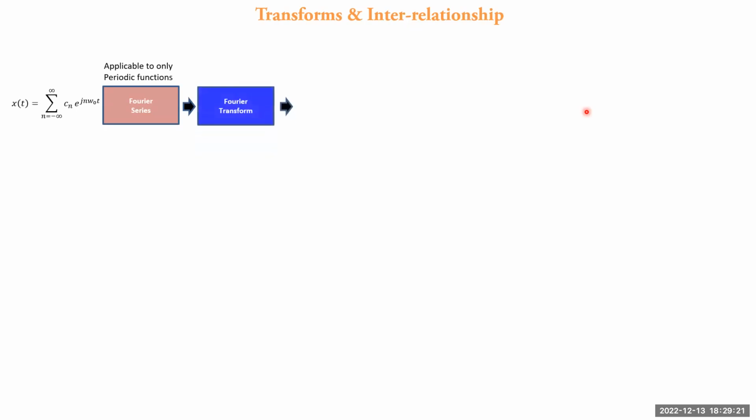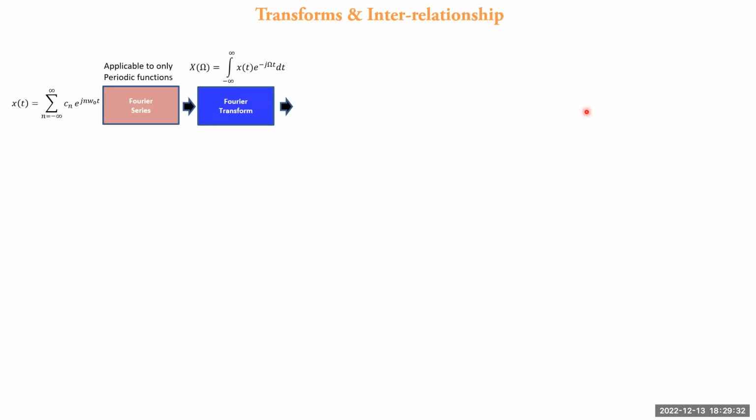Hello friends, this is a short video on various transforms and their interrelationship used in signal processing. The first one is a Fourier series, which is applicable to only periodic functions and gives a spectrum of a signal. The limitation of Fourier series, which is applicable to only periodic signals, is overcome by Fourier transform, where Fourier transform is a dot product of x of t with e raised to minus j omega t dt.